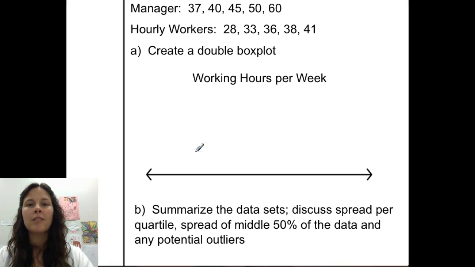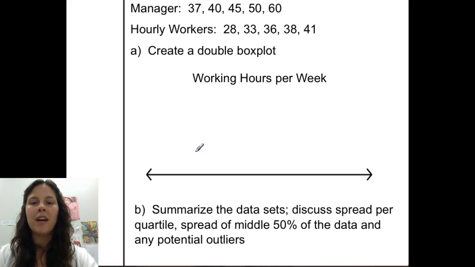First of all, a box plot goes on a number line. The numbers should be spaced evenly numerically regardless of your 5-number summary. You do need to take a look at your 5-number summary to see the maximum and the minimum values that need to be on your number line, but you should still be spacing it like a number line. Looking at our two 5-number summaries, the minimum values are 37 and 28. So 28 is the smallest value that needs to be on our number line, and the maximum values go up to 60. So I'm going to start at 25, scale by 5s, and go up to 60 on my number line.